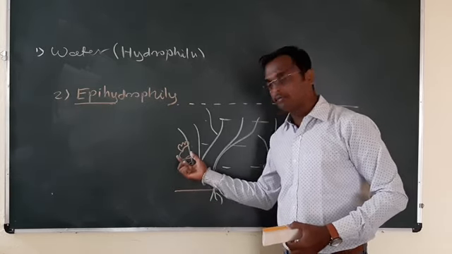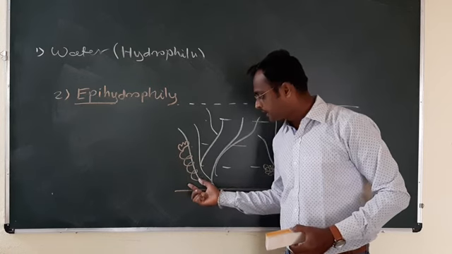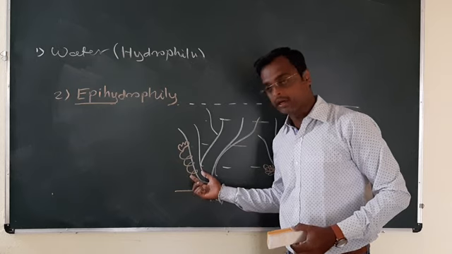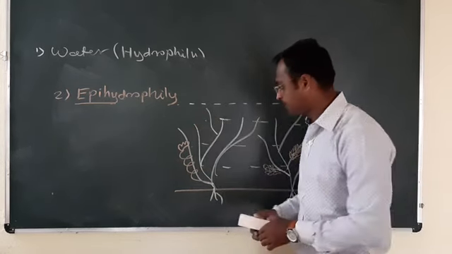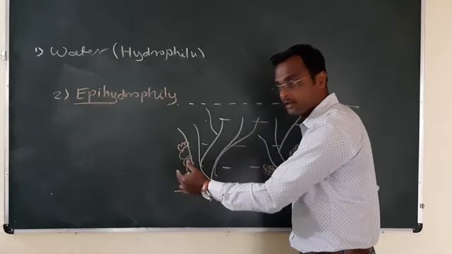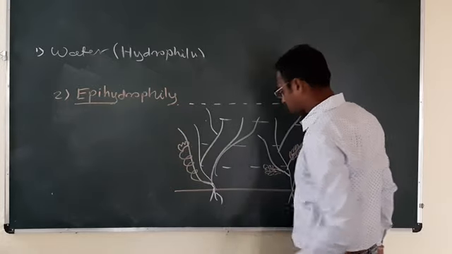When these flowers mature, the pedicel gets uncoiled, and the flower will reach the water surface.